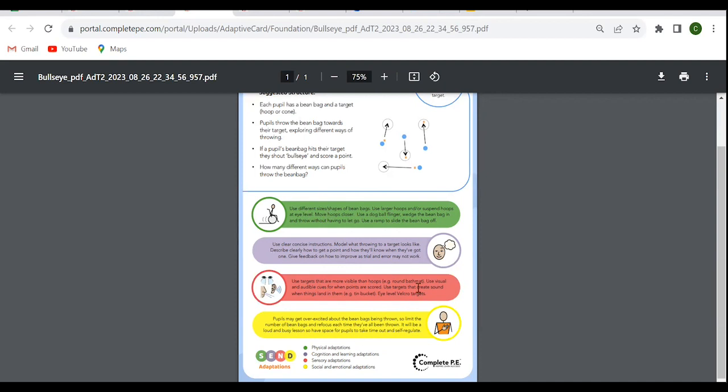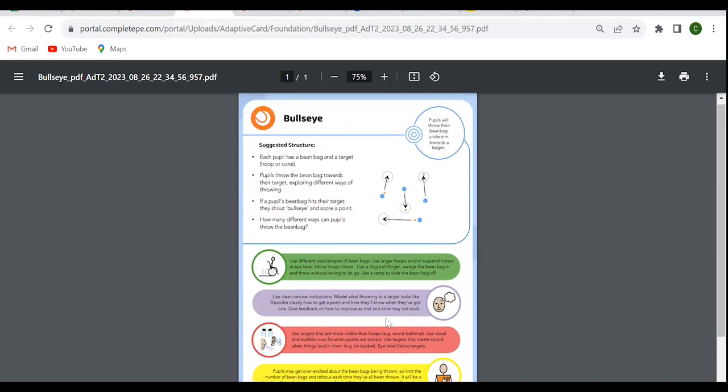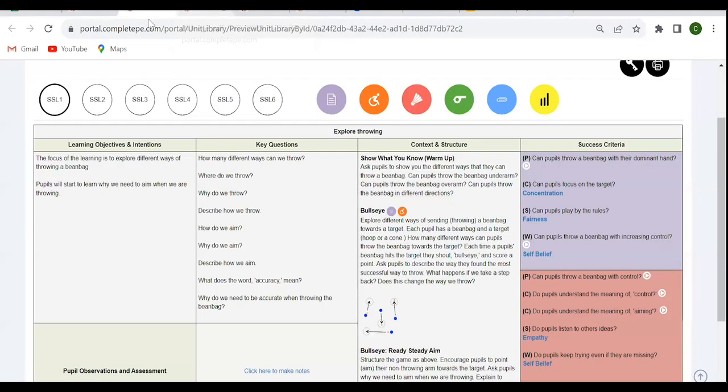So depending on the pupils you're working with, those cards are going to give you a way that you can adapt that learning further to ensure that absolutely every pupil in your class is included. It might be that some of the pupils that would require this level of adaptation have a one-to-one. So if you are working with a class that has pupils with one-to-one members of staff supporting them, it might be worth sharing the cards with them as well.